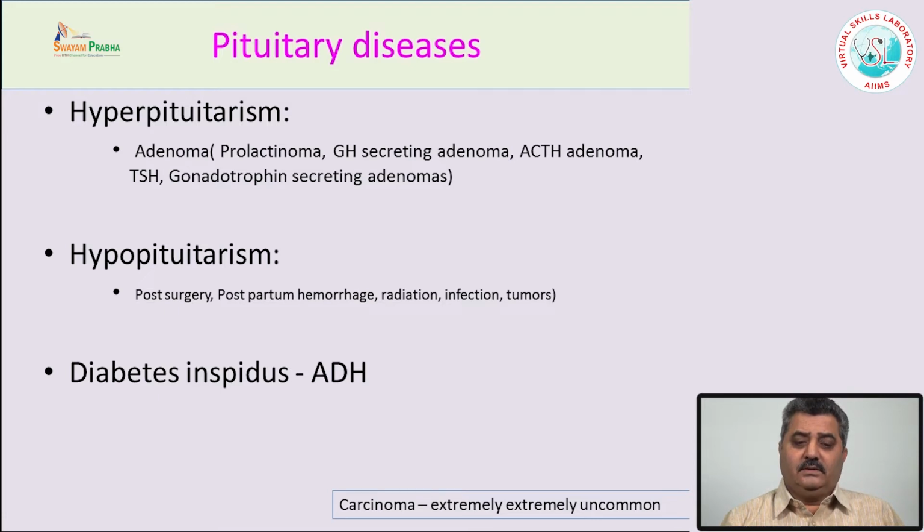The pituitary gland also sometimes undergoes hyperplasia, especially during pregnancy, and after delivery, if there is excessive bleeding, there is infarction or there is less supply to the pituitary because of shock, and it leads to hypopituitarism, also called Sheehan syndrome. So these are some of the important causes of hypopituitarism.